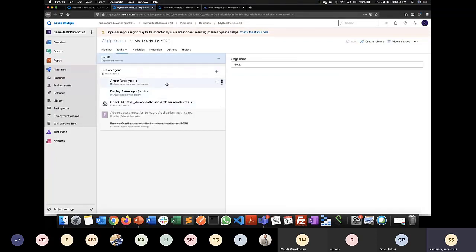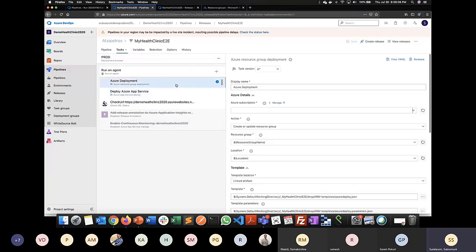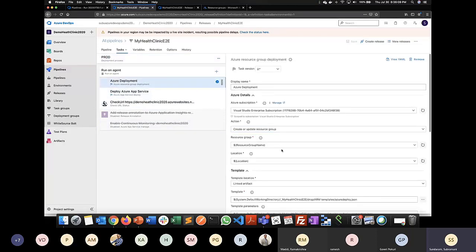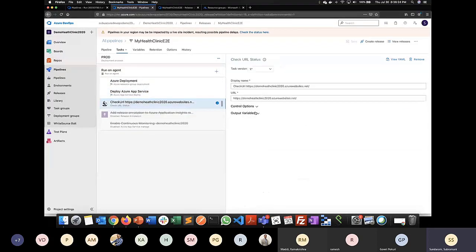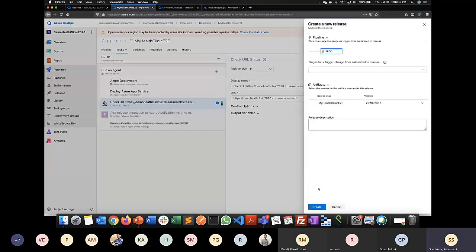And inside this, I am having multiple tasks, where I'm trying to deploy an entire website using ARM templates, which is Azure Resource Manager templates. So I'm trying to create an entire infrastructure of a website, SQL database, everything from scratch. Okay, and then I'm trying to deploy a particular website, and then I'm trying to do a ping test over here. Ping test is nothing but checking whether your website is giving you a status code of 200 or not, right? So when I try to create a release, it will automatically take the latest release. So here, if my current release is failing, I can choose my old release, and then I can even roll back to my previous versions as well.